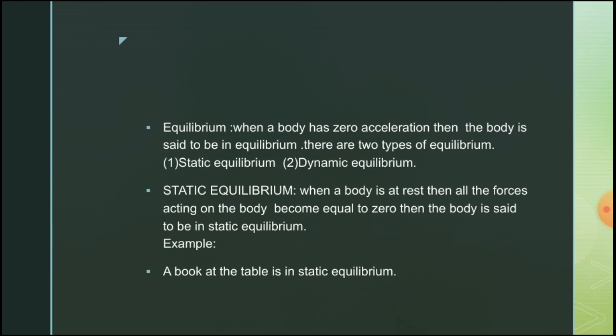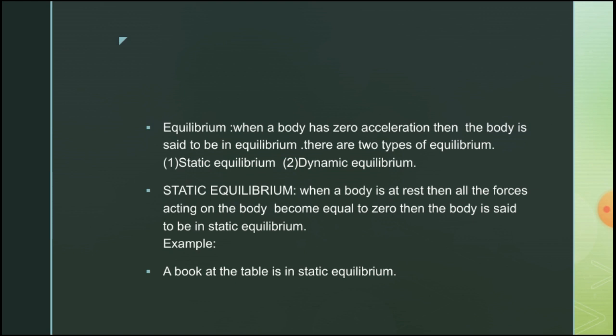There are two types of equilibrium: static equilibrium and dynamic equilibrium. If a body is at rest, it means that the net effects of all forces acting along x-axis and acting along y-axis become equal to 0.